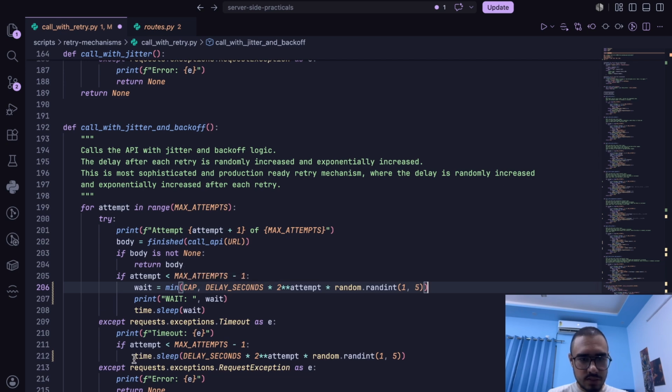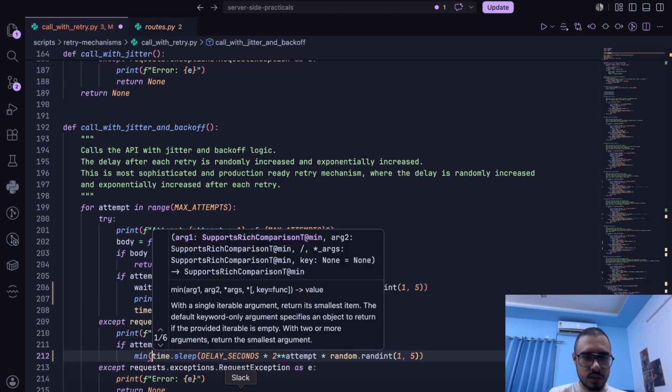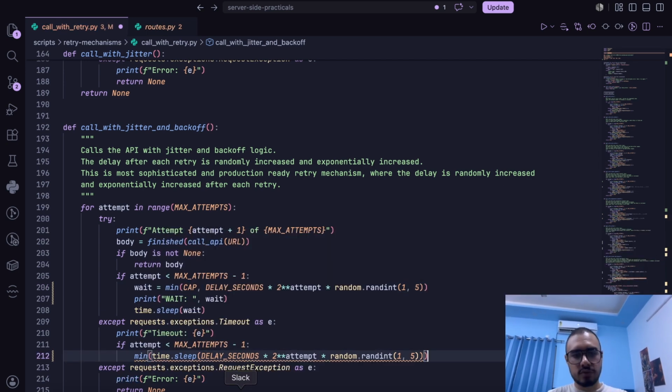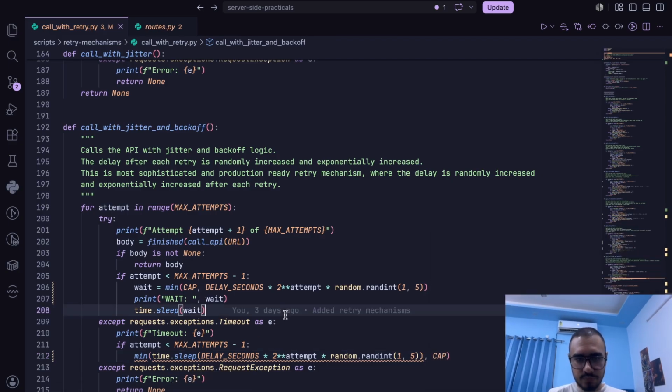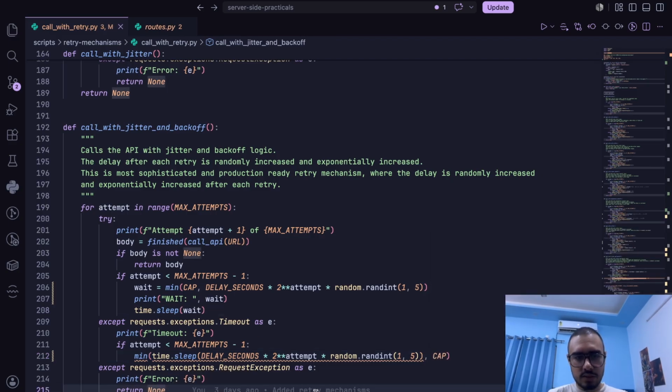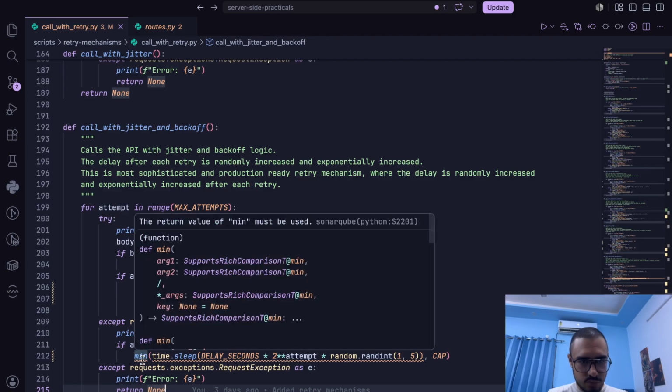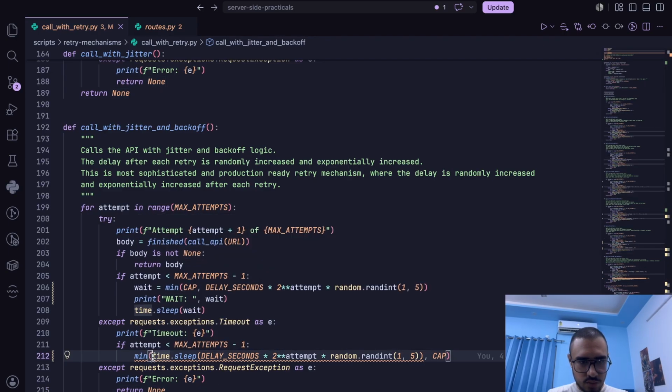This makes it a little cleaner, and we don't have to wait for very long. I'll also call cap here. It will choose the minimum number, and what is this warning? Oh, okay, my bad. I should have set up min here, and also I should have set the cap here as well.